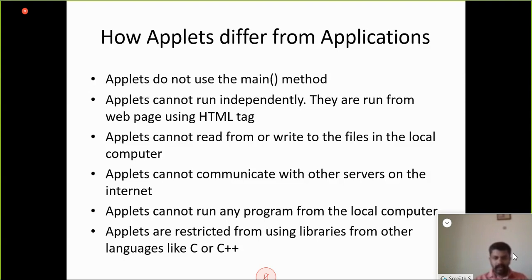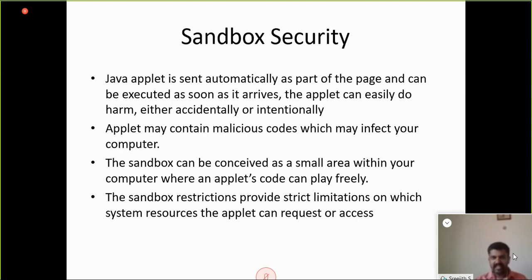Now we are talking about the restrictions of applets. All these restrictions we can coin into a term called sandbox security. A Java applet is sent automatically as a part of the page, and it can be executed as soon as it arrives. So the applet can easily harm your computer, either accidentally or intentionally.